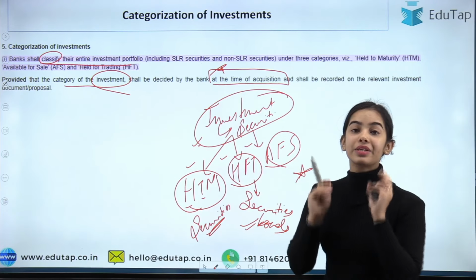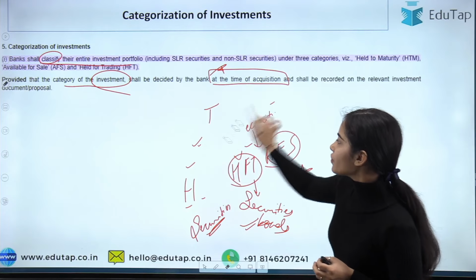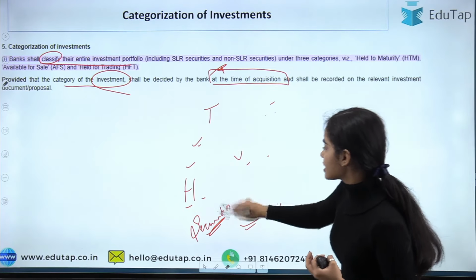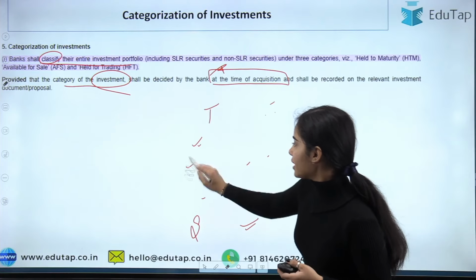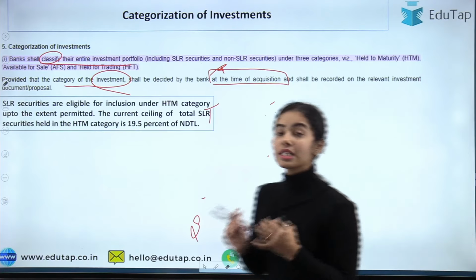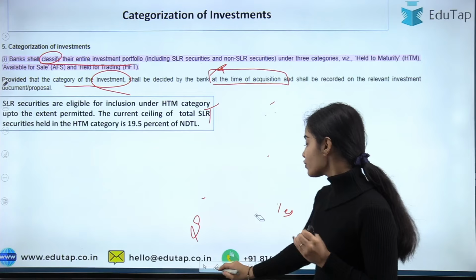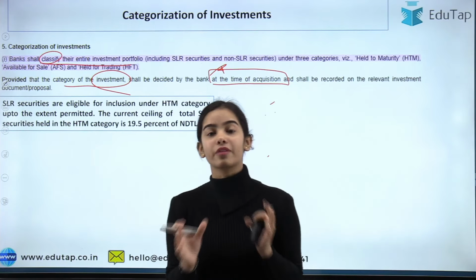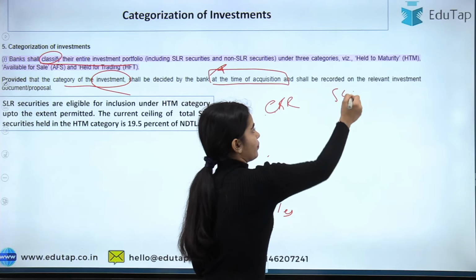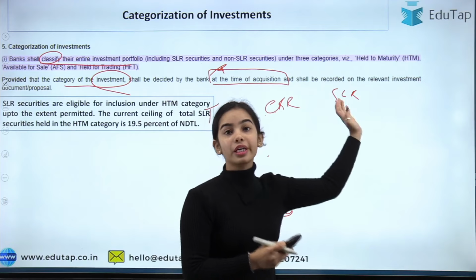So these are the three categories, and the held till maturity we are going to discuss now. Now we were talking about review of SLR securities. So what are these SLR securities? Here, the SLR securities are eligible for inclusion under the HTM category. First of all, what is this SLR? We all have heard about the CRR and SLR. CRR is cash reserve ratio and SLR is statutory liquidity ratio.